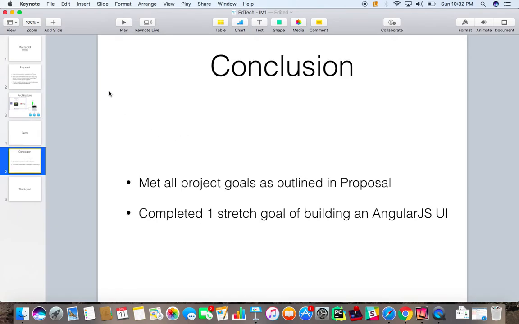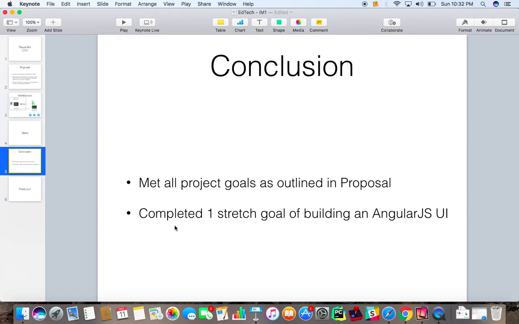So just in conclusion, as I just previously showed, we met all the project goals as outlined in our proposal. This included ingesting all the data from the Piazza application, then detecting and sending notifications to users via SMS or voice for particular alert events, and also providing the ability for instructors to schedule announcements in Piazza at configurable date times.